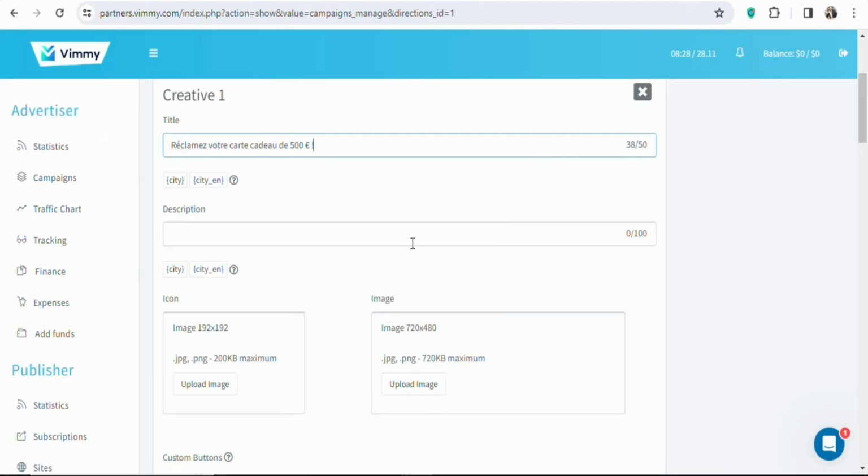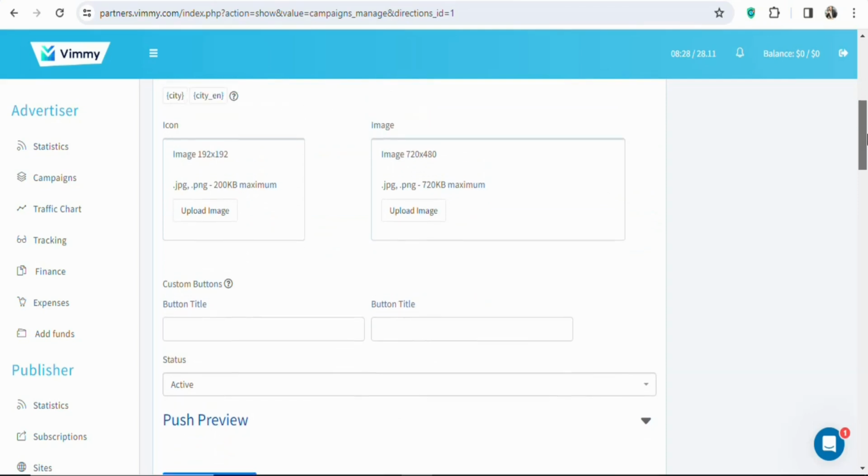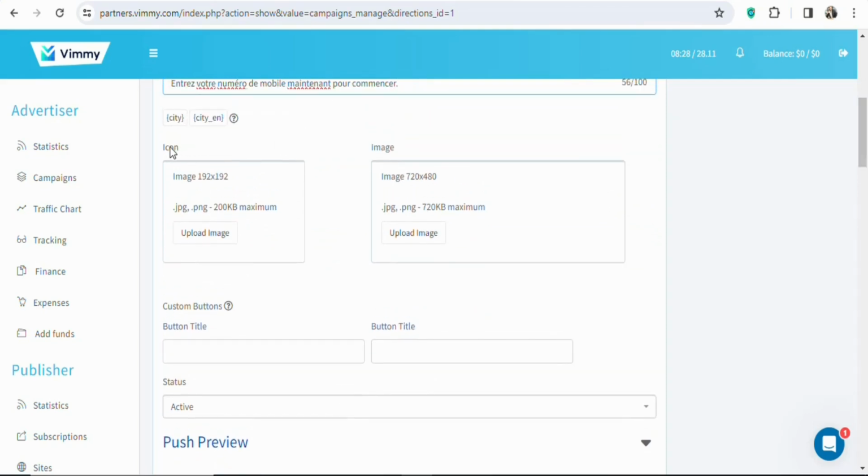Once you highlight it, you are going to come back and then paste it here. As you can see, that has been done. Once that is done, you are going to scroll down. Once you scroll down, you can see icon and image. You have to upload an image of the offer here.